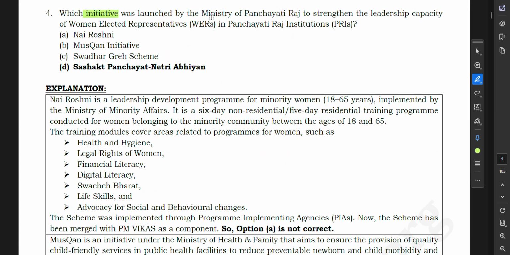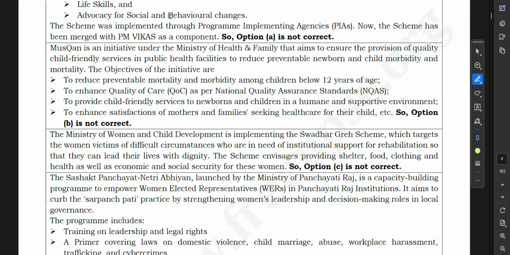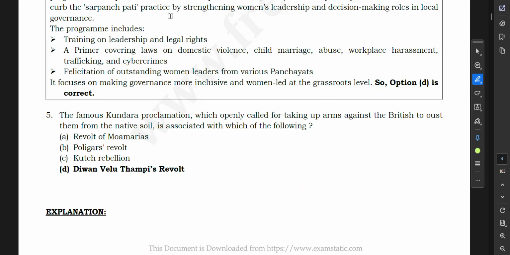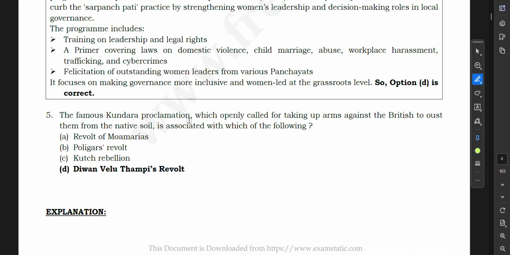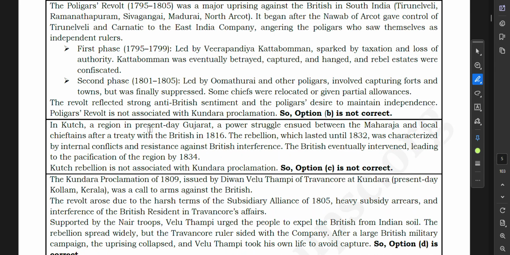Which initiative was launched by the Ministry of Panchayati Raj to strengthen the leadership capacity? No, see, we are just going to do the modern history questions, not anything related to current affairs, outside our text or subject. So we can discuss this, but this type of question is very rare. So we'll leave this type of question.